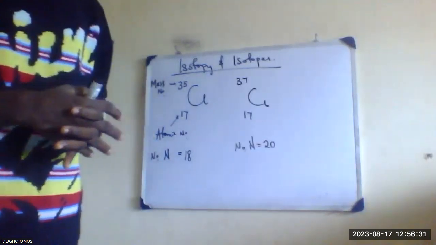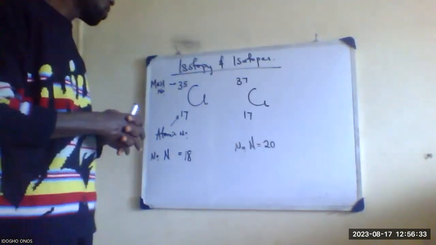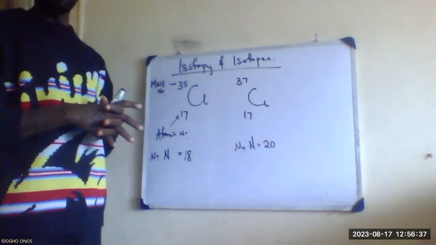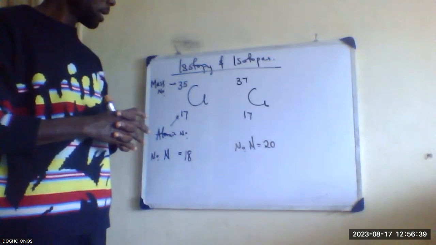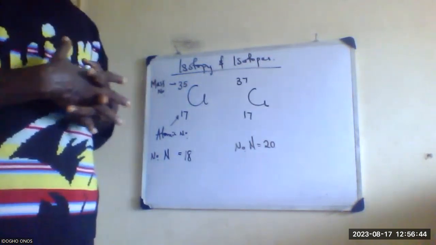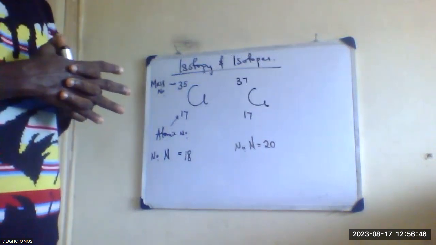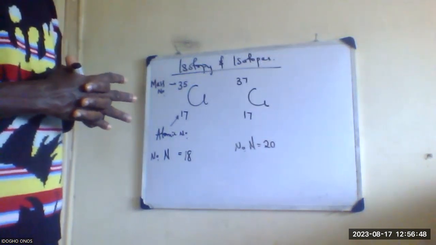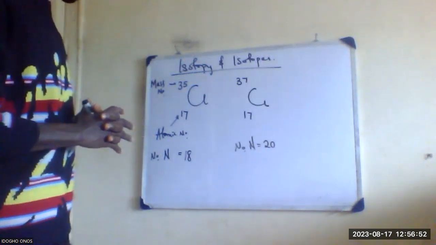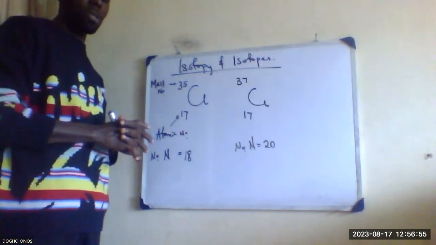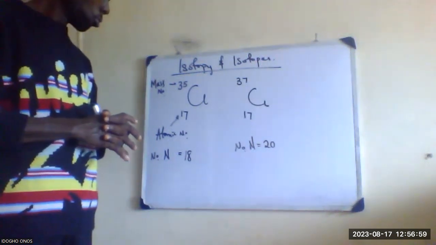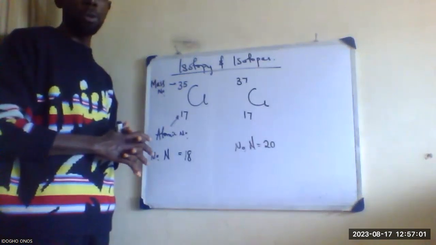Okay. So by definition, isotopy is a phenomenon whereby atoms of the same element have the same atomic number but different atomic mass due to their difference in their number of neutrons.